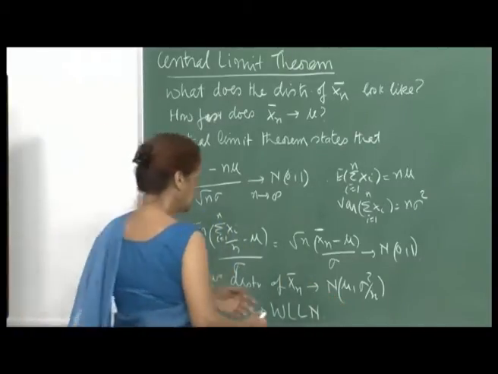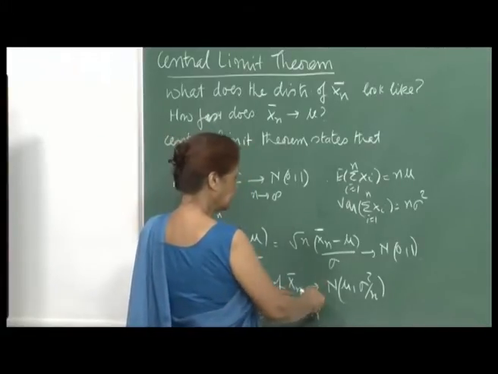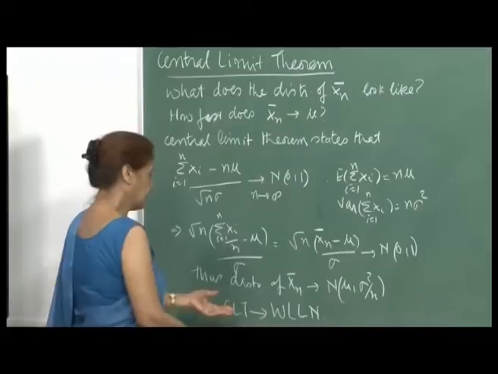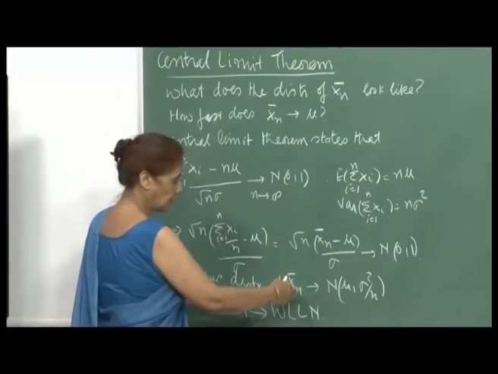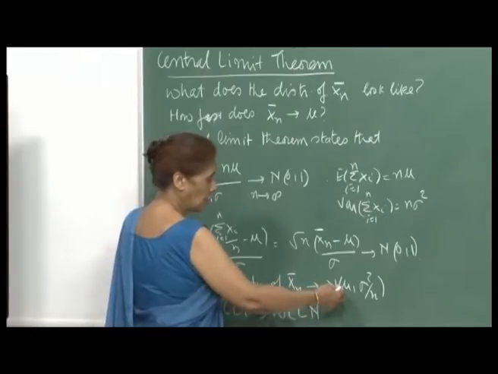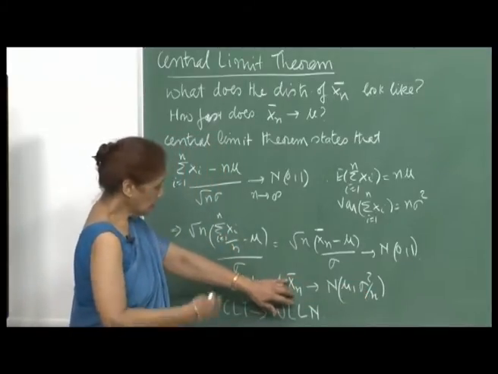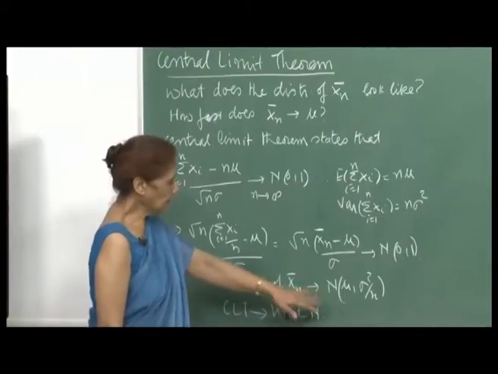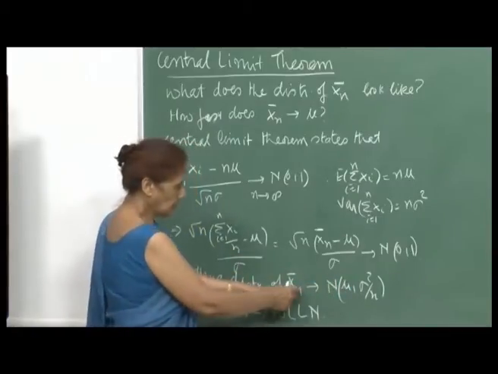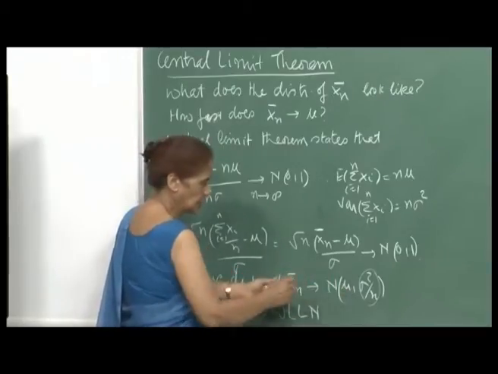Well, okay, sorry, I should not say that, because if I am simply taking x n bar, then I have not talked of the limiting value. What we are saying is that this will be approximated by normal mu comma sigma square by n. So, the proper statement is that the distribution of x n bar for large enough n will look like a normal mu comma sigma square by n. But you can see that as n goes to infinity, the whole mass will get concentrated on mu only for x n bar.